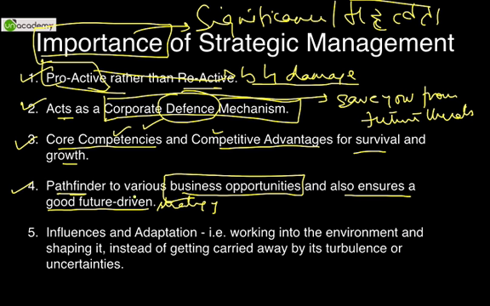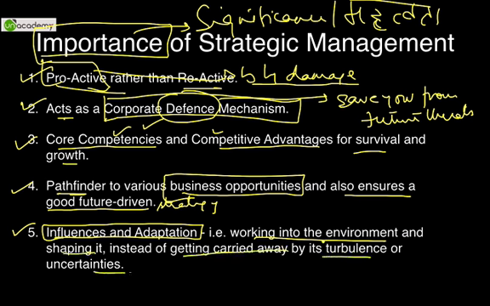How are we driven towards future? This is also the importance of management. And finally, the influences and adaptation. How do we adapt to the influences posed to us by the management or by the environment? That is working into the environment and shaping it instead of getting carried away by its turbulence or uncertainties. So turbulence means anything that is shaking.